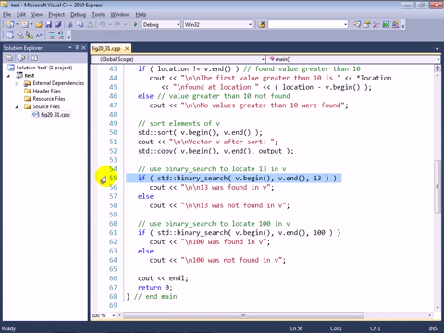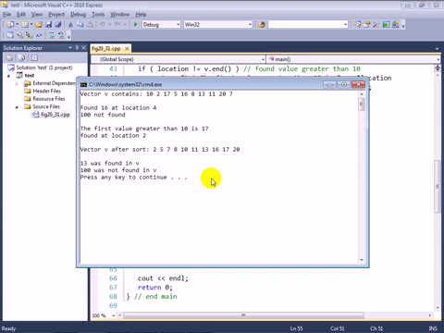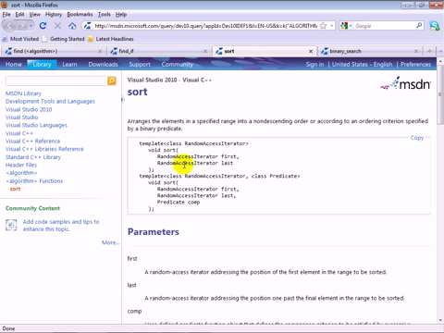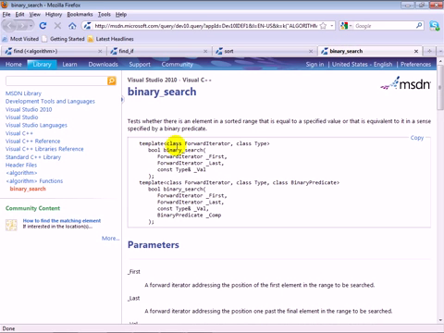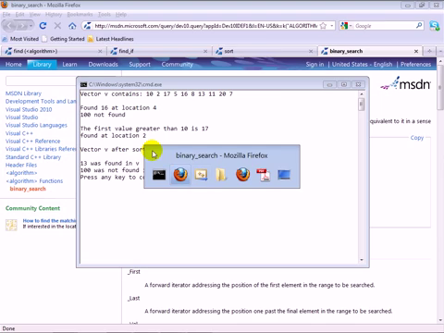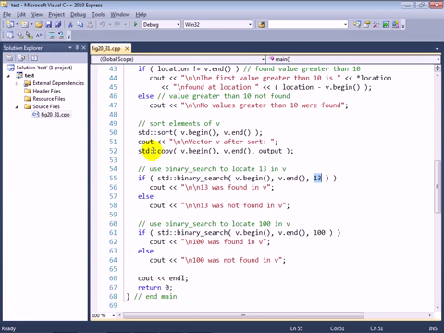Binary search requires that the items be in sorted order, otherwise it will not work correctly. So it's up to you to make sure that the items are sorted before you call binary search. And in binary search we're going to give it the range of elements to search through and the value that we're looking for. It's going to return an indication of whether or not that value is found. So if you look at the binary search algorithm in the online documentation, you can see here that binary search just returns a Boolean indicating whether or not the value is contained within the container. So it's not as precise as the find algorithm, which tells you the actual location of the value.